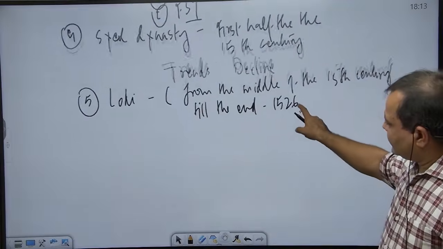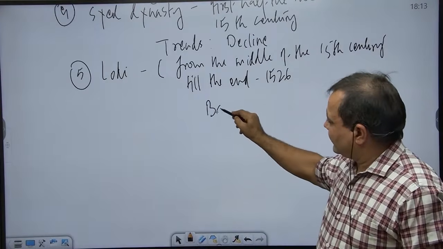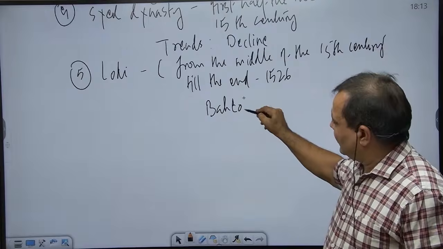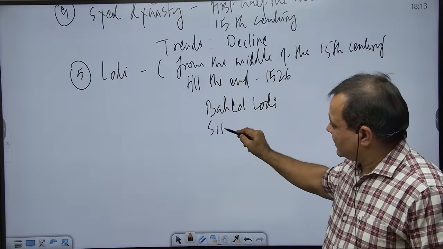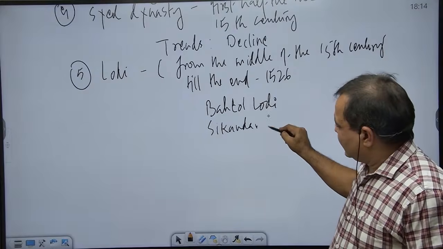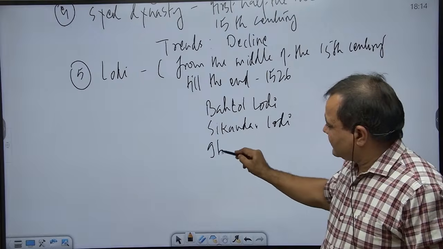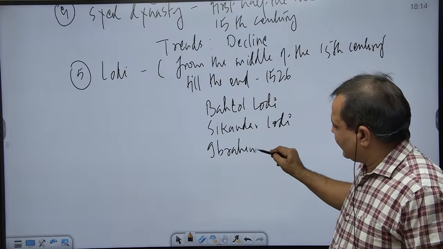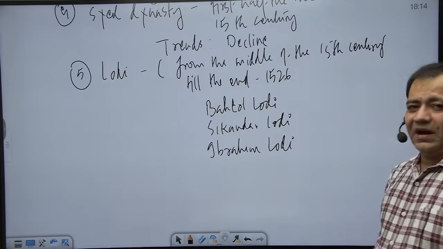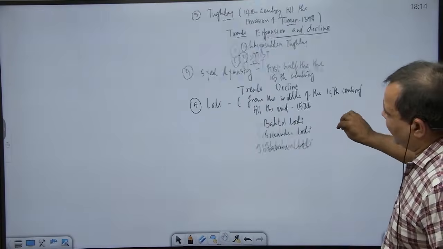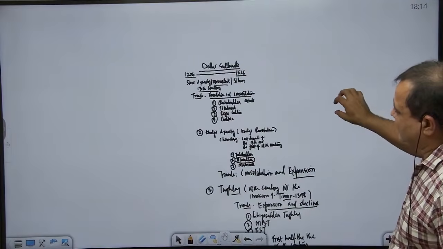In this dynasty, three rulers are important: the founder of the dynasty, Bahlol Lodi, his son and successor Sikandar Lodi, and then the last of the Delhi Sultans, Ibrahim Lodi. So these are the dynasties and important rulers, and importance we have decided on the basis of the tendencies.